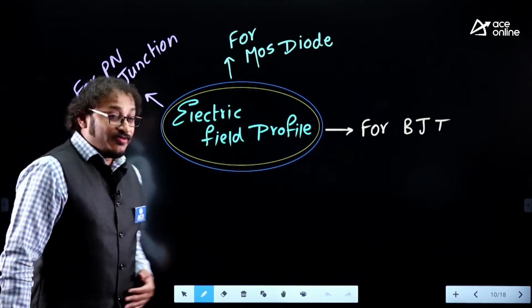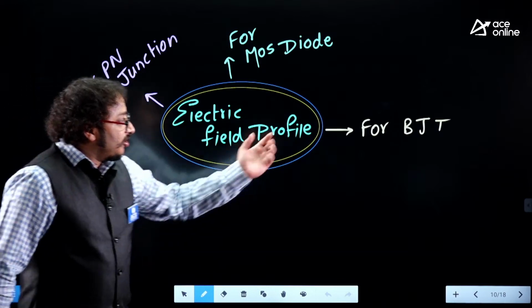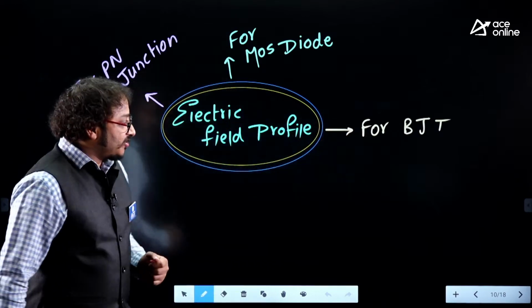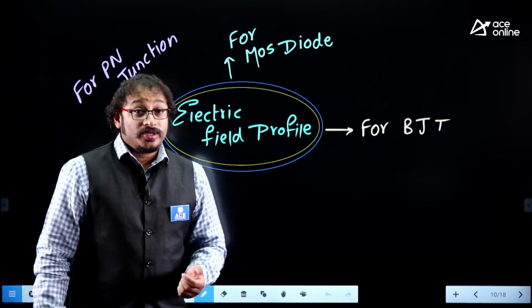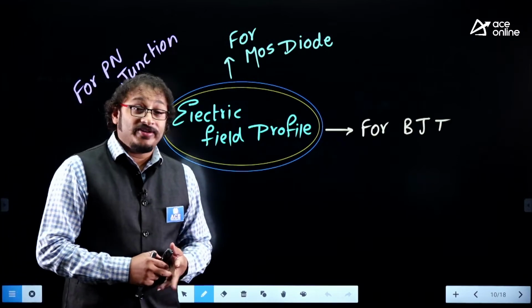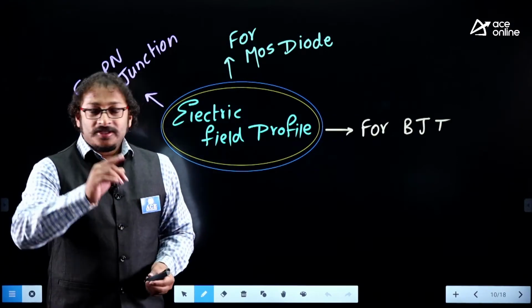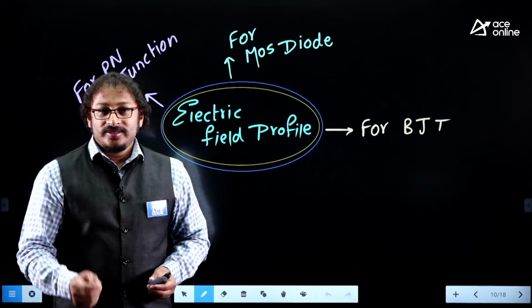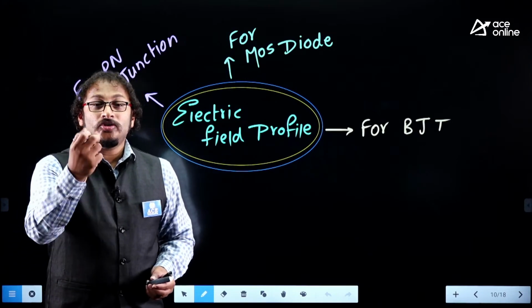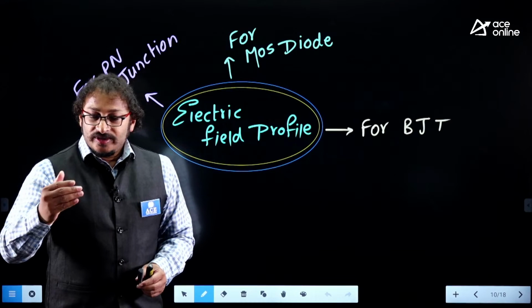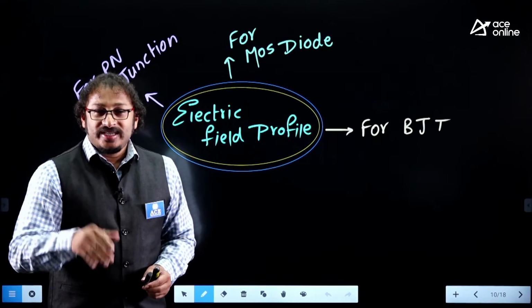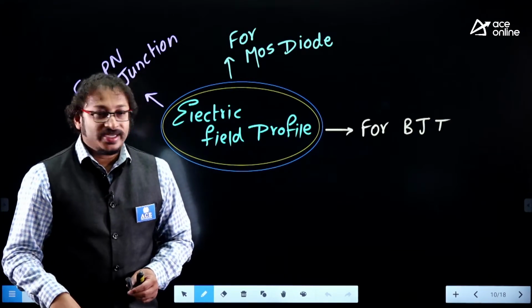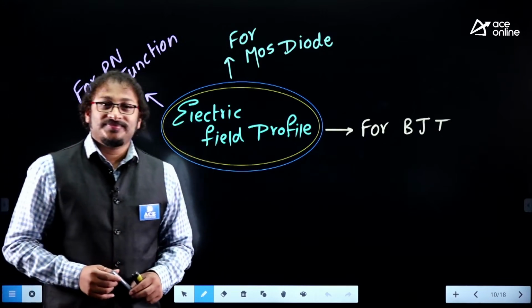Sir, why should I study the electric field profile? It may be for the PN junction, maybe for bipolar junction transistors, and maybe for the MOS diode. Sir, why should I study this electric field profile? Very simple answer. If you want to understand the relation between depletion width and doping concentration, that is, whenever doping increases, depletion width decreases, if you want to find the relationship between that, I need the electric field profile.